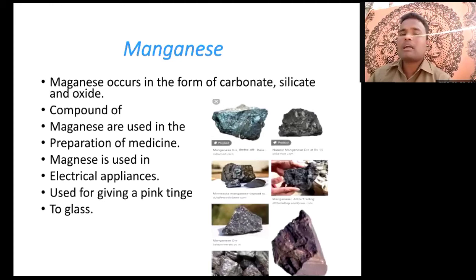This is also a compound, because manganese is not made up of only one thing; it is made up of more than one, that is carbonate, silicate, and oxide. So the compound of manganese is used to prepare medicine. Then it is used to make electrical appliances. And the last one is giving a pink tinge to the glass. That means we can give a design to the glass. So these are the uses of manganese you can see on the screen. Okay, next slide, sir.